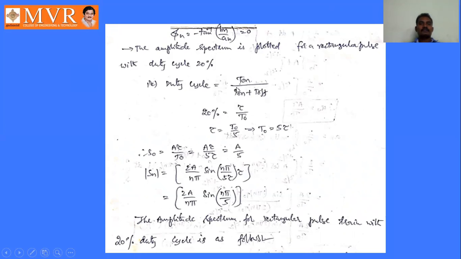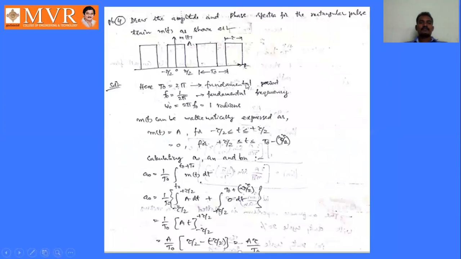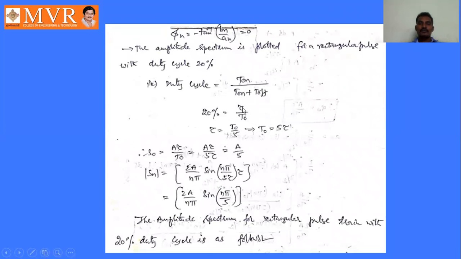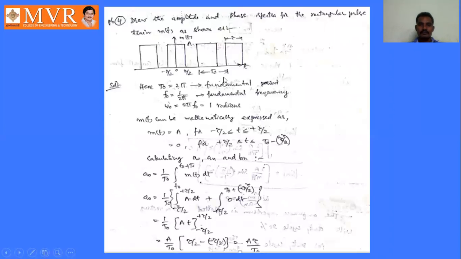T on is nothing but the on time of the pulse. See here, this is the on time of the pulse, then this is the off time of the pulse. Okay, this time is tau, on time is tau. So on time is tau by on time plus off time, that is t naught. It is already given in our problem. Time period t naught is nothing but on time plus off time. For any problem, t naught is given as a combination of on time and off time.